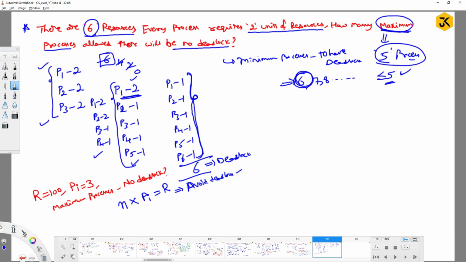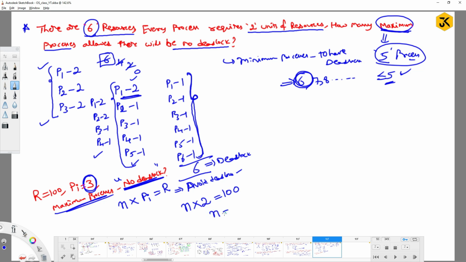But here the question is, there has to be no deadlock, and it has to have the maximum number of processes. So can you check the previous video so that you can get a clear idea? So for example, I am assuming that n processes are there. Each process I am going to allocate 1 unit less than the actual required, so that I can cover the resources.